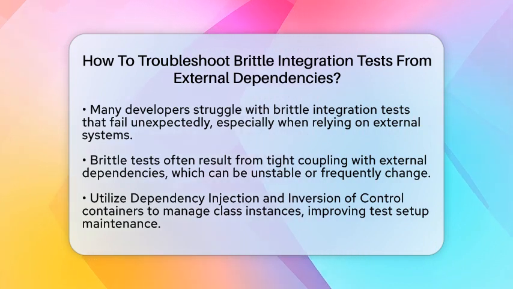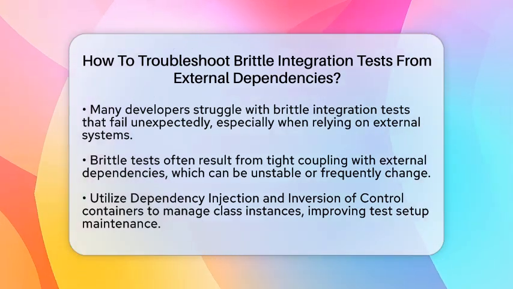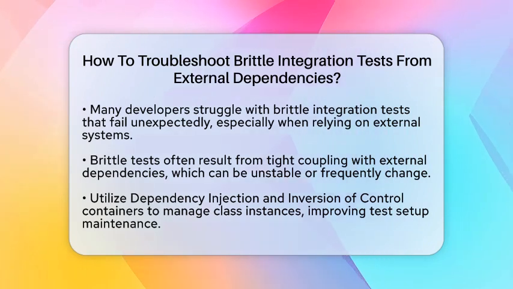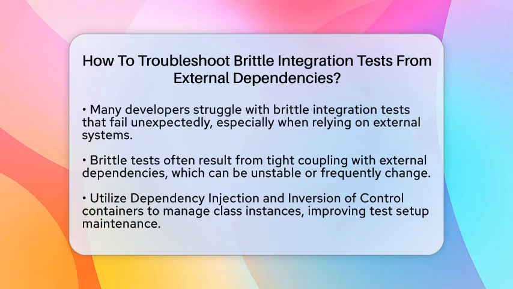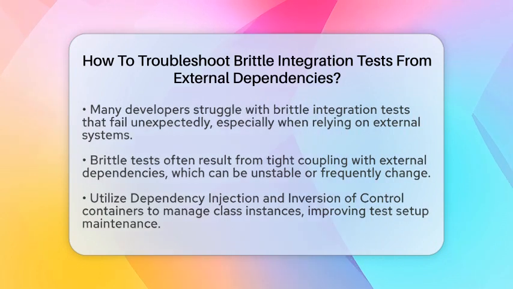First, it is essential to understand that brittle integration tests often fail due to tight coupling with external dependencies. These dependencies can be unstable, change frequently, or be hard to control. To tackle this, consider using dependency injection and inversion of control containers. Instead of creating instances of classes manually, let the container handle it. This way, your test setup mirrors the runtime configuration, making it easier to maintain.